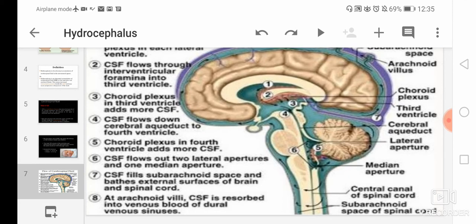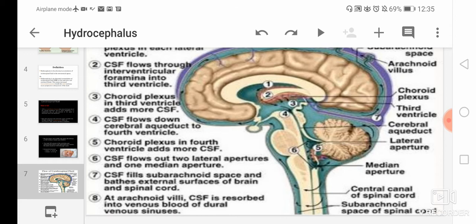Then in the seventh point you can see CSF fills the subarachnoid space and bathes the external surface of the brain and spinal cord. So from the sixth point, the CSF now fills the subarachnoid spaces.